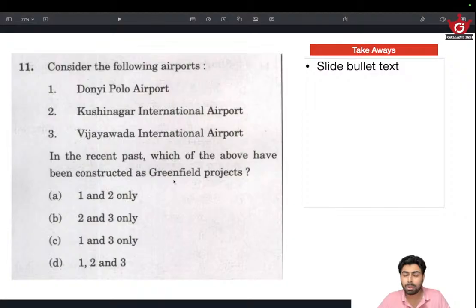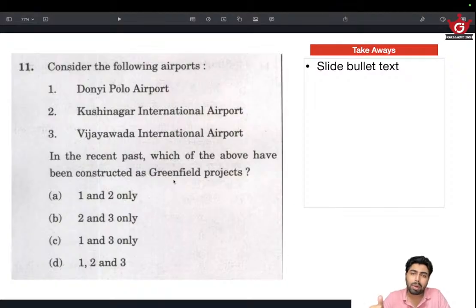Greenfield projects, brownfield projects. You need to have an idea about these while learning economy, and of course you might have learned. Greenfield projects are the ones where an entirely new architecture is being constructed. Imagine the government acquiring new land and building everything from scratch.